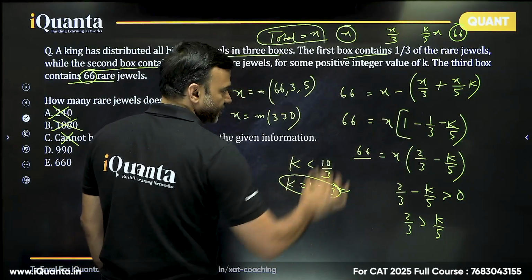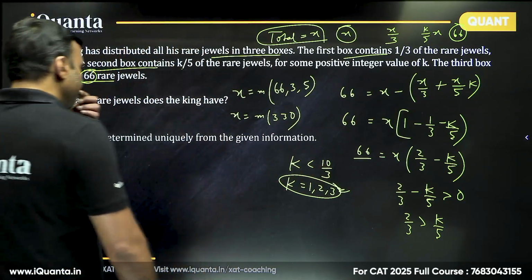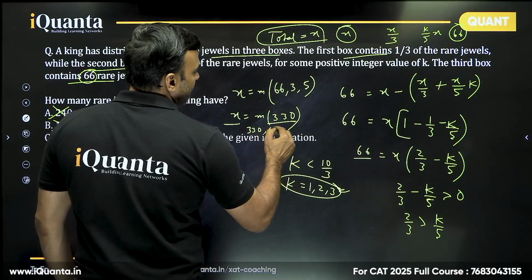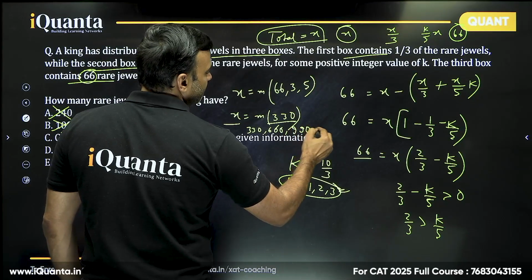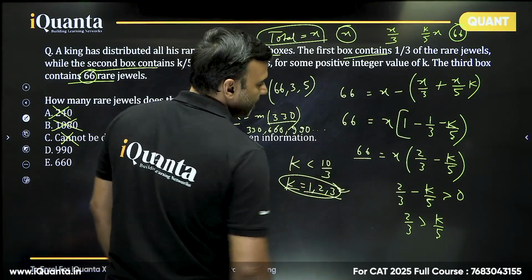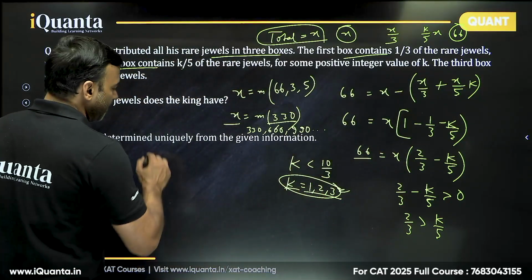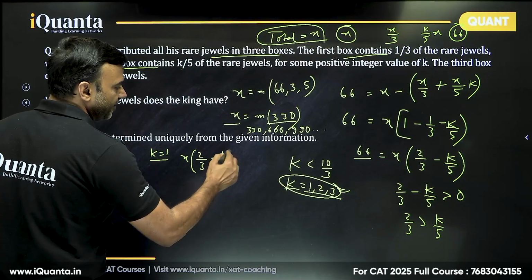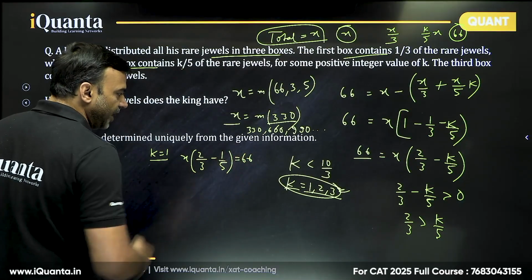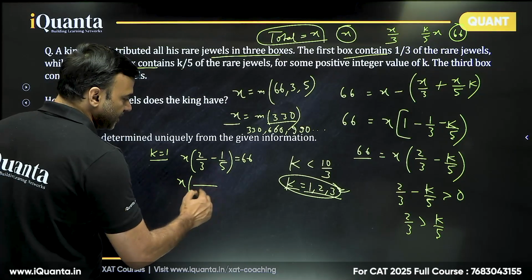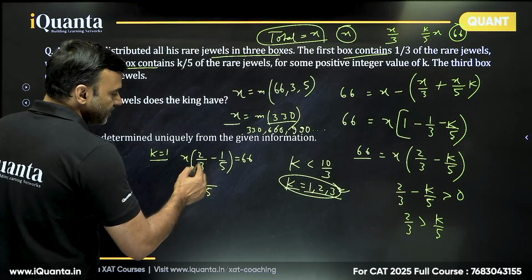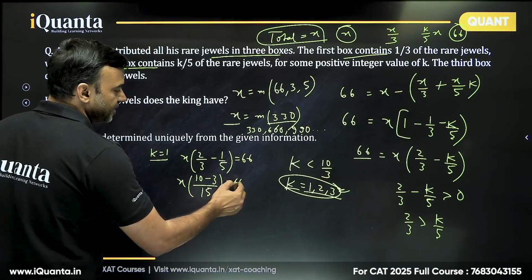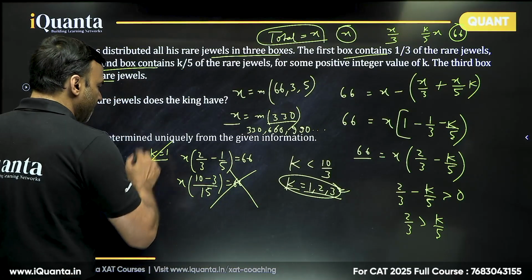So we can check like this. Also, what we could have done is, we could have put the values of x as multiple of 330 like 330, 660, 990 and so on. So from there also we could have got, and for k it is very clear that these are the only three values possible. What happens if I put k equal to 1? If I put k equal to 1, then x into 2 by 3 minus 1 by 5, will it be equal to 66? Will it give us some valid value of x? Let's check it. So x into, this is 15, 10 minus 3 is 7, 66 is not a multiple of 7. So this is not possible. So k equal to 1 is not possible.